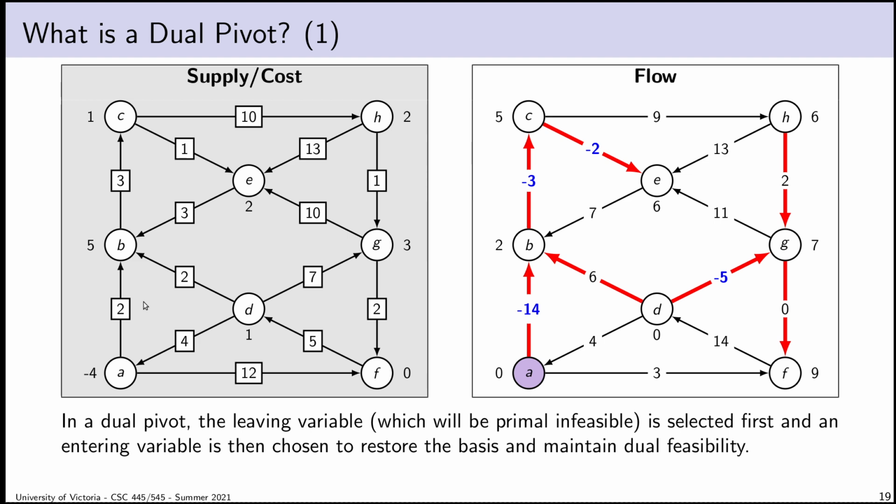In a traditional dual pivot, we usually phrase it in terms of the primal pivoting strategy, which is we're going to choose our leaving variable first. In our dual pivot, we choose some primal infeasible basic arc and pull it out of the basis. And then we choose some entering variable to restore the basis and maintain dual feasibility. It's really important that we maintain dual feasibility because if we lose that, we can't perform any more dual pivots.